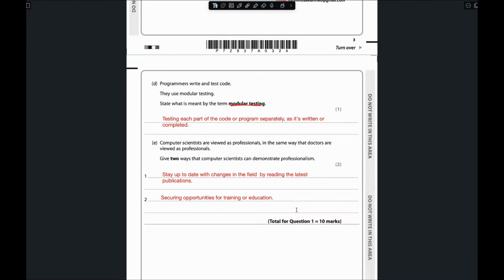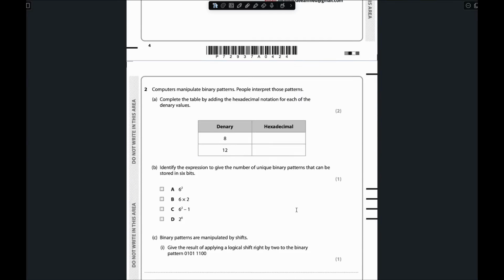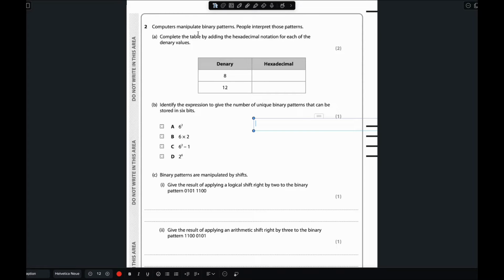This is the end of question number one. Now we'll move to question number 2. Question number 2 is: computers manipulate binary patterns. People interpret those patterns. Question A is: complete the table by adding the hexadecimal notation for each of the denary values.